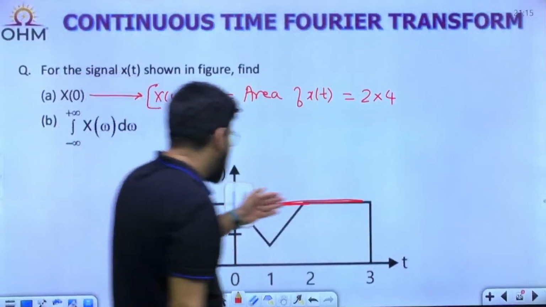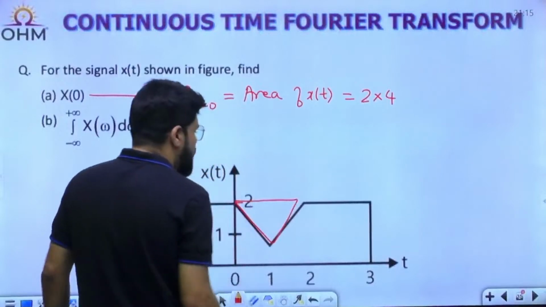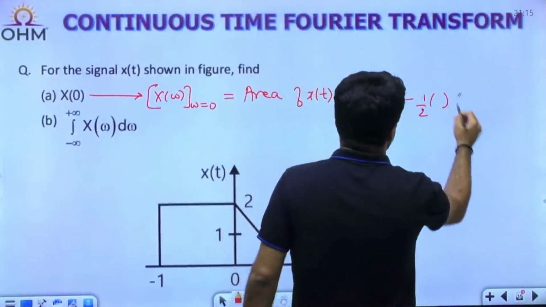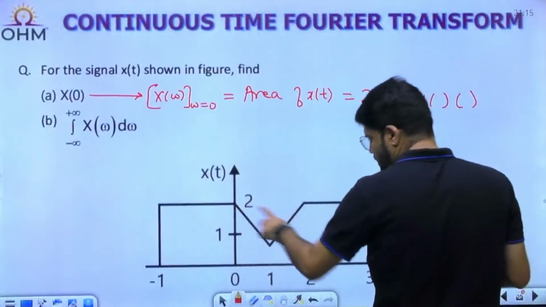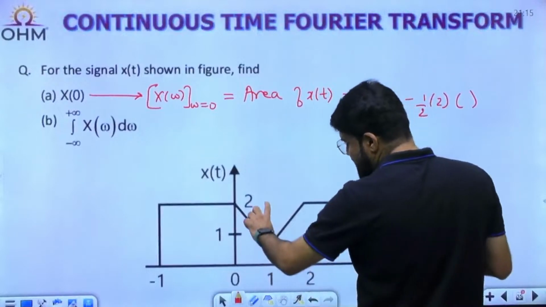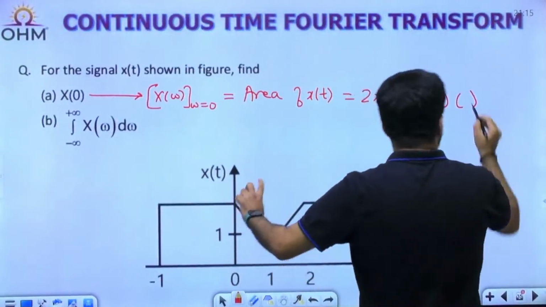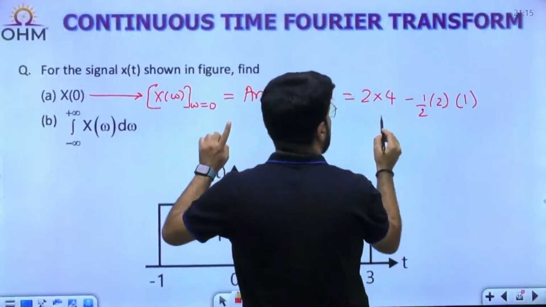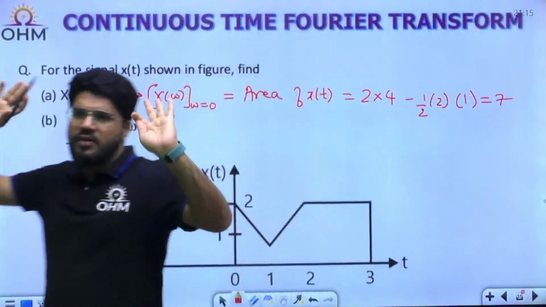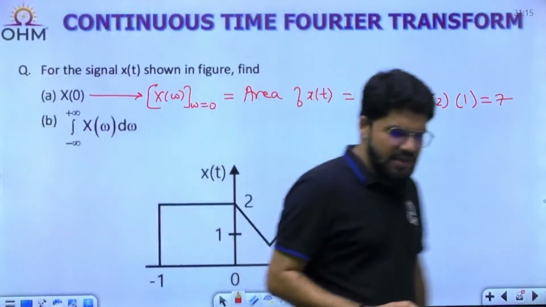Now this cavity means this much of the triangular portion will be removed. What is the area of a triangle? Half into base into height. The base of this triangle is 0 to 2, so 2 units. The height is only between 1 to 2, so the height will be 1 unit. So 2 cancels, 8 minus 1, 7. The first answer is 7. Straightforward question. Yes, Sai Vikas, 7 is the correct answer for the first one.